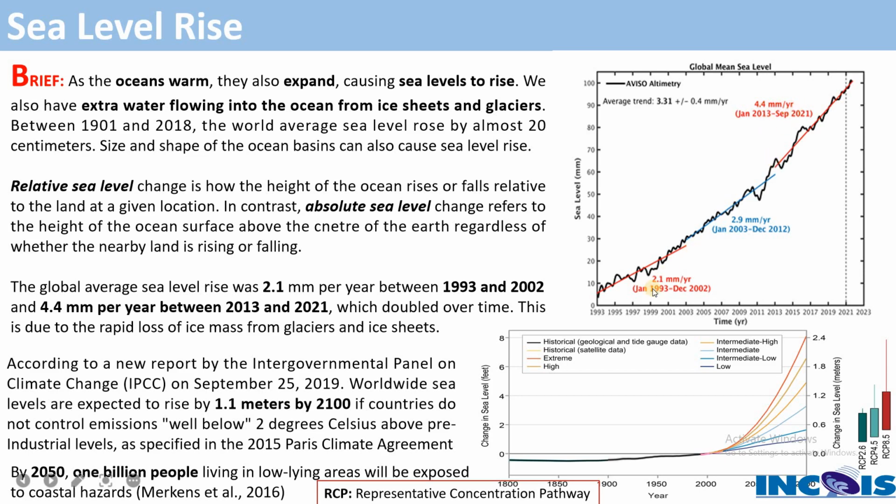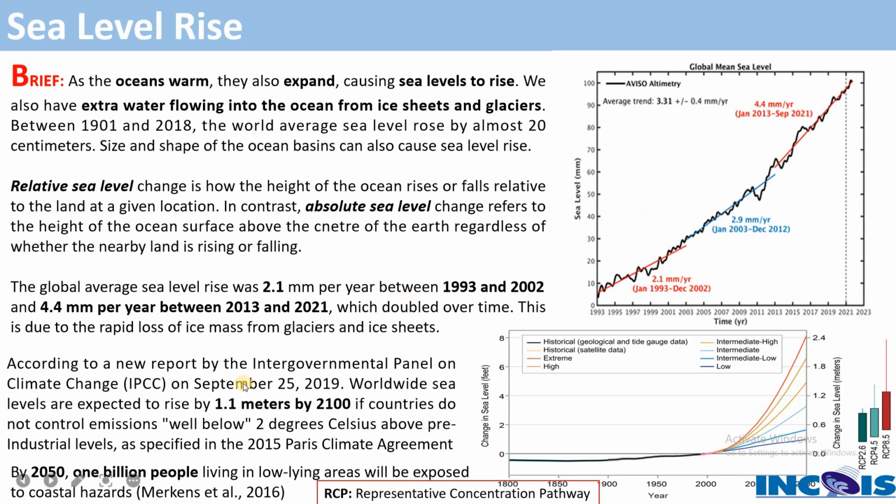If you compare the first period, that is 1993 to December 2002, it was 2.1. If you compare the current sea level rise, that is 4.4 millimeters per year. So from the first period to the last period, it has become around double, 2.1 and 4.4 millimeters per year. You see, 4.4 is almost double the 2.1. This is how rapidly the sea level has been rising from time to time, right?